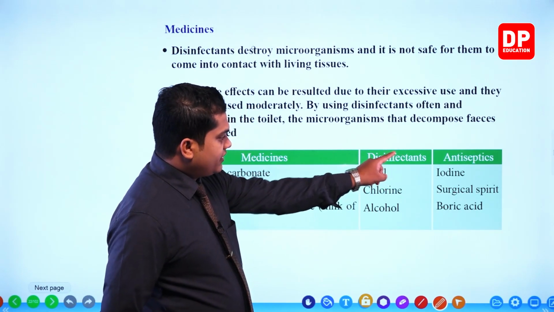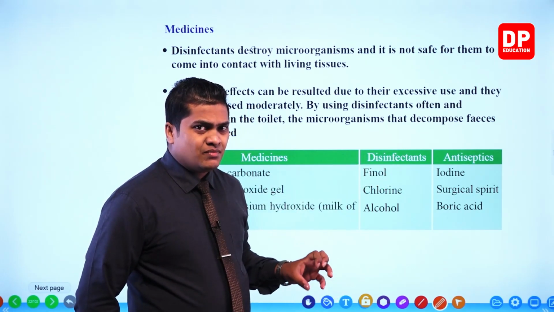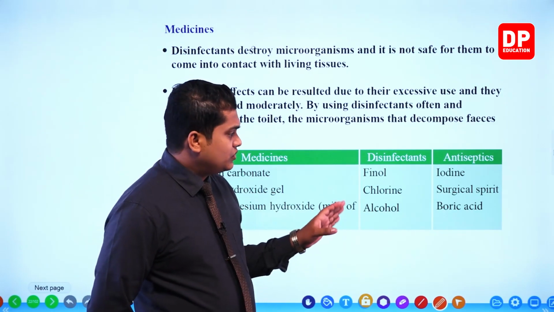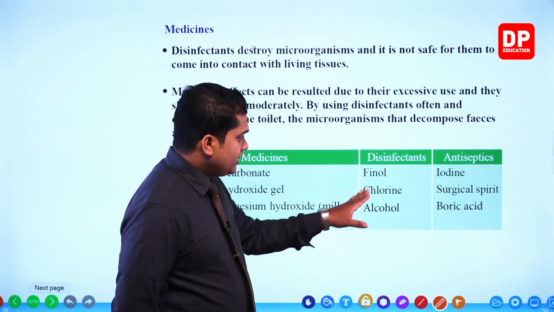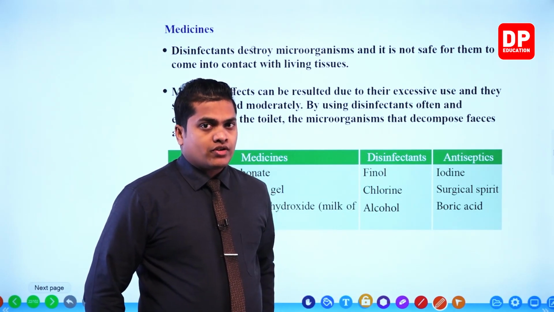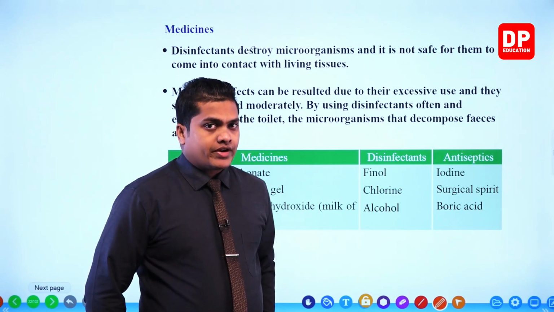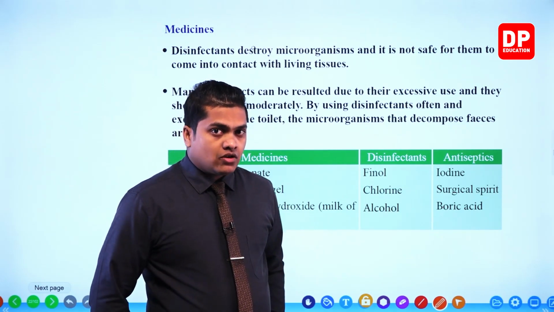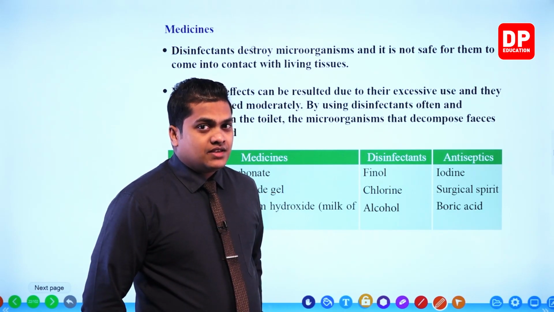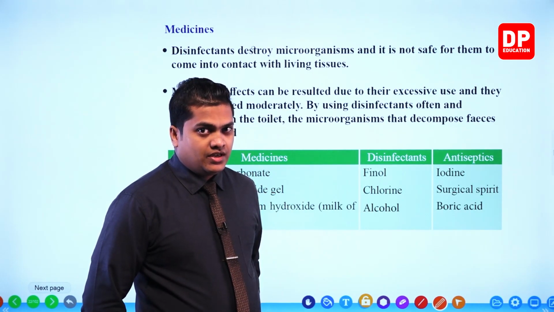Phenol we use in different kinds of tile cleaners, bathroom cleaners and floor cleaners. For those things we use phenol. Then chlorine, so you know the use of chlorine, right? To kill microorganisms in water, we use chlorine. Then alcohol, normally referred to as isopropyl alcohol, okay?